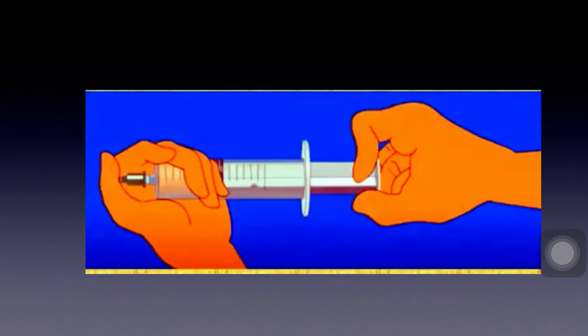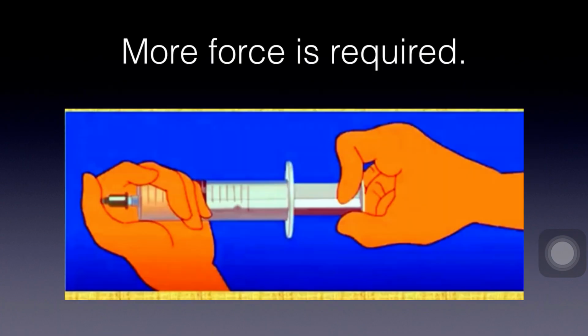Is the force required to pull out the piston more or less than before? So students, yes, the force required is more. Atmospheric pressure is defined as the force per unit area exerted against a surface by the weight of the air above the surface.